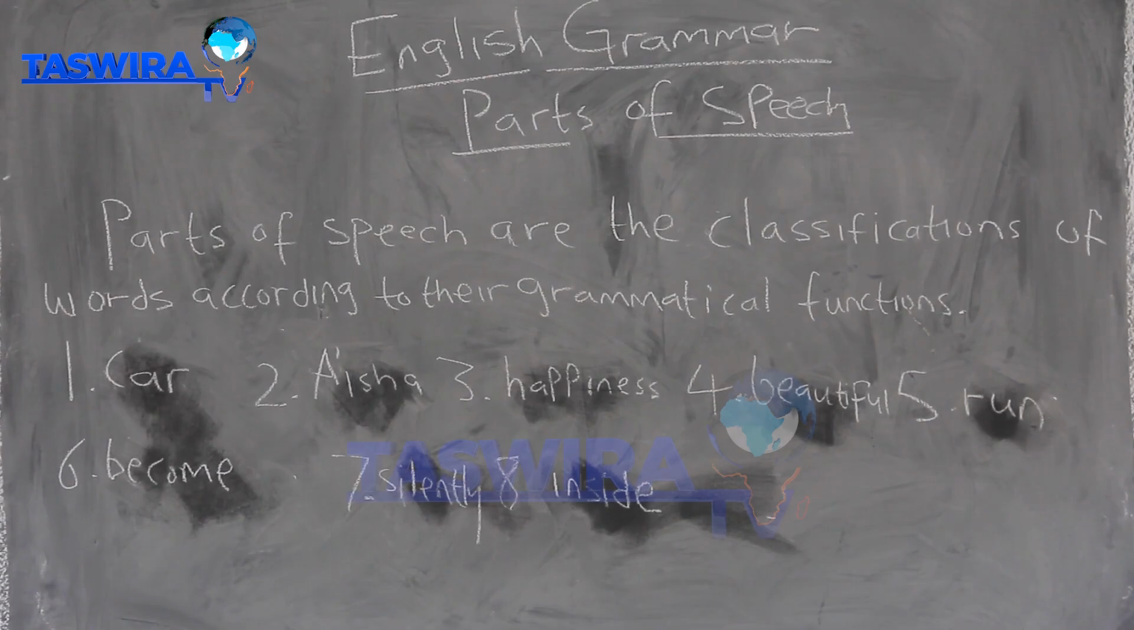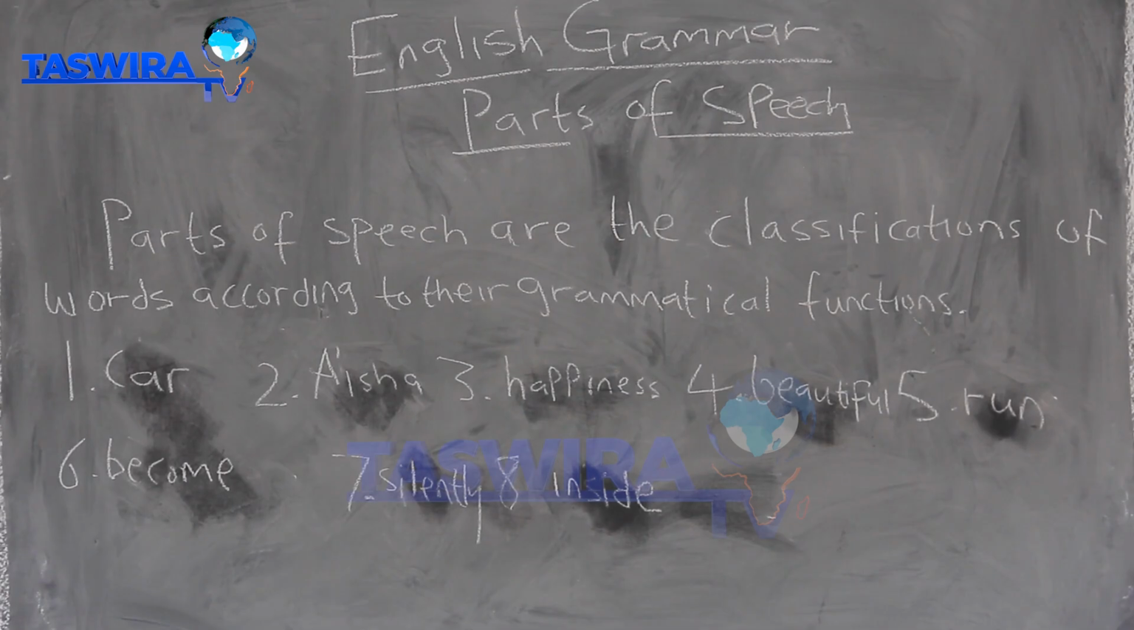The third word, happiness. Happiness is a word carrying an idea. So this is also another grammatical function. So the first 3 words, car, Aisha, and happiness, are nouns. Words that carry names or ideas are nouns.